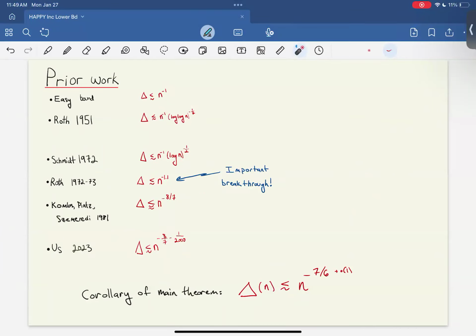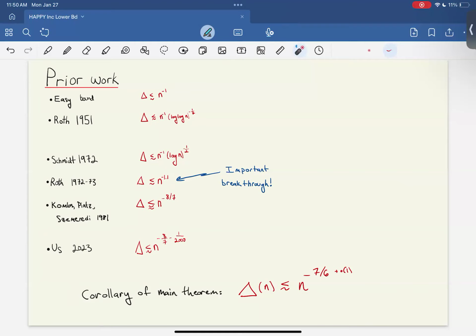Okay, so then 20 years later, Schmidt worked on this problem, and he gave a simpler argument, which shaved one of the logs off of Roth's theorem. And Roth was somehow inspired by Schmidt's paper, and he came back to this problem, and in a really important breakthrough work, he proved that there exist triangles with area less than n to the minus 1.1. This is a power-saving bound, and it's a really big improvement over what came before. This paper also introduced the analytical method that is kind of the basis for all subsequent work, including ours.